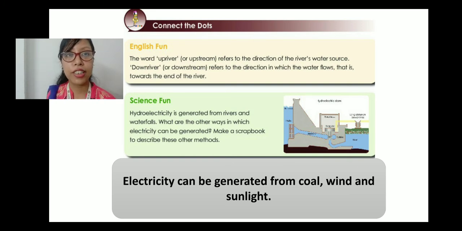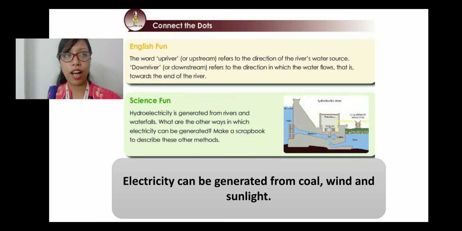Then we have the science fun. Hydroelectricity is generated from rivers and waterfalls. What are the other ways in which electricity can be generated? Make a scrapbook to describe these other methods. So make a scrapbook, that is not needed. So you can, what are the other ways in which electricity can be generated?